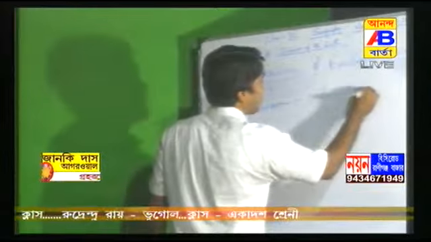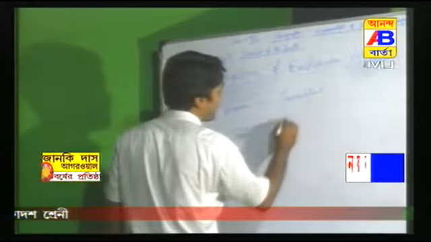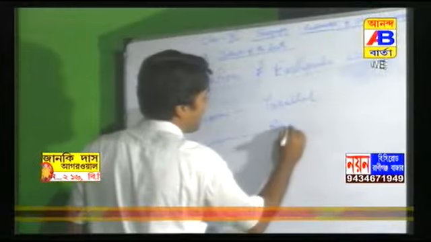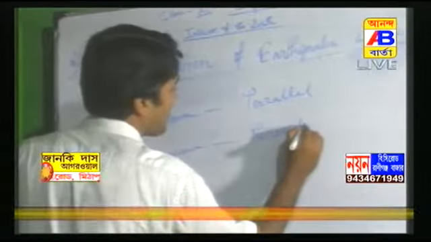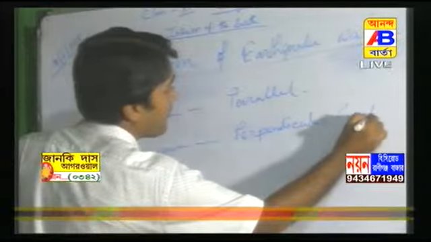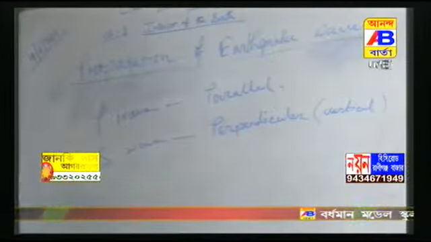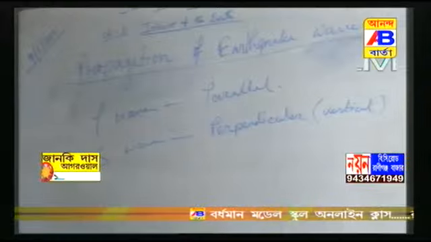So, P wave vibrates parallelly, but S wave vibrates perpendicular. Perpendicular means vertical. These are the propagation of earthquake wave among the P wave and S wave.